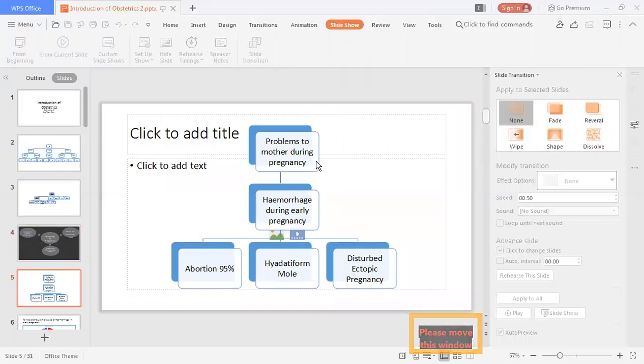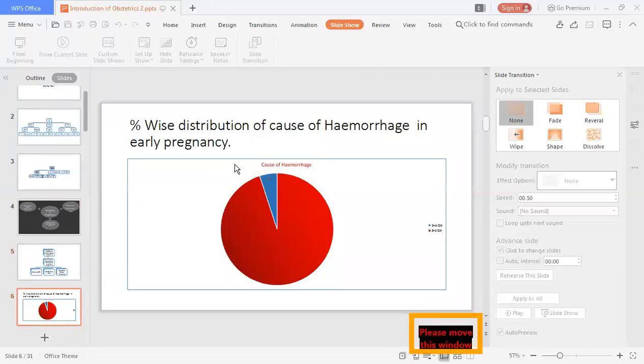The maximum cause of the hemorrhage, about 95%, is abortion, and the remaining is hydatidiform mole or disturbed ectopic pregnancy. So that is the cause of hemorrhage during early pregnancy. If we see the percentage-wise distribution of causes of hemorrhage in early pregnancy, 95% is abortion, and the remaining 5% is hydatidiform mole or ectopic pregnancy.